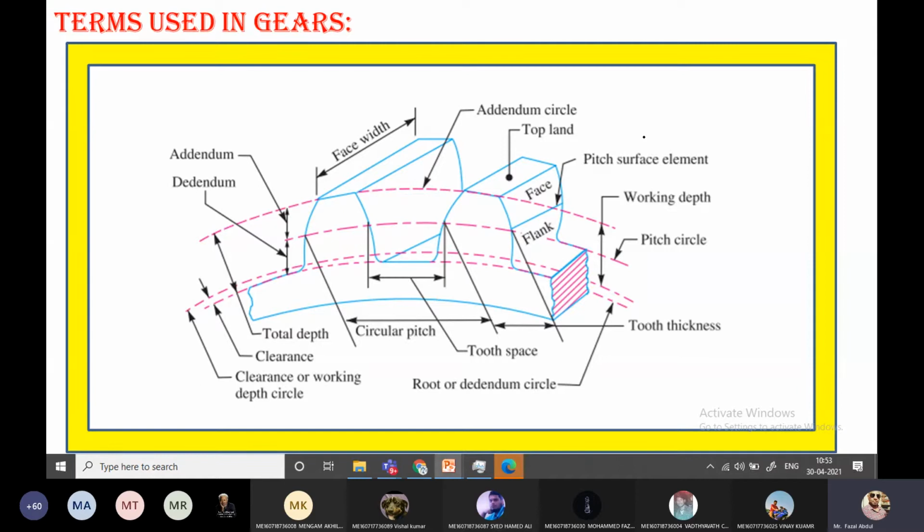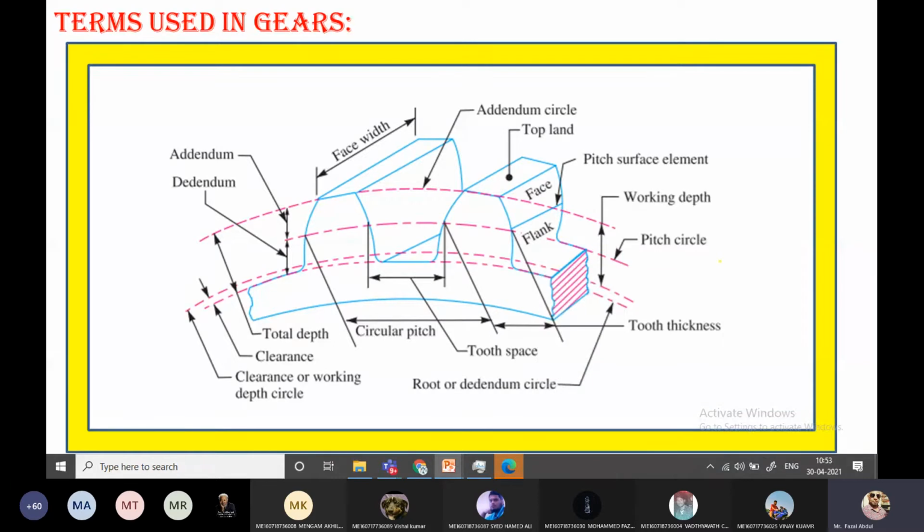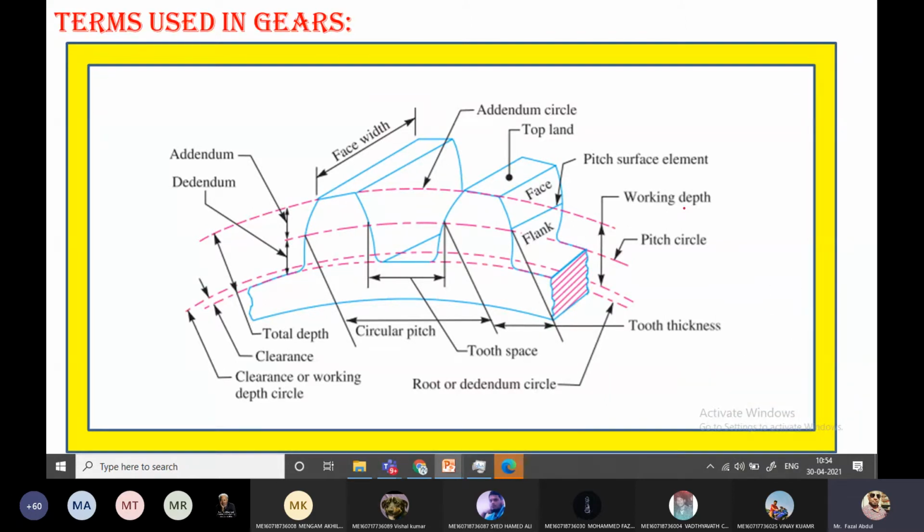So one by one, if we discuss, the first one is the pitch circle. The pitch circle is an imaginary circle. So this is the pitch circle.